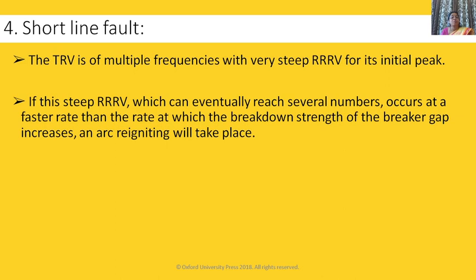The TRV is of multiple frequency with a very steep RRRV at its initial peak. If the steep RRRV, which can eventually reach several kV per microsecond, occurs at a faster rate than the rate at which the breakdown strength of the breaker gap increases, arc reignition will take place. If deionization is less, the arc will restrike. If breakdown strength is less, then the arc will restrike.